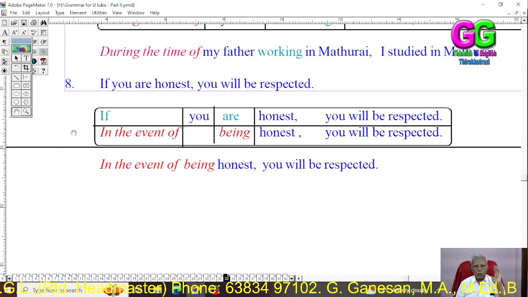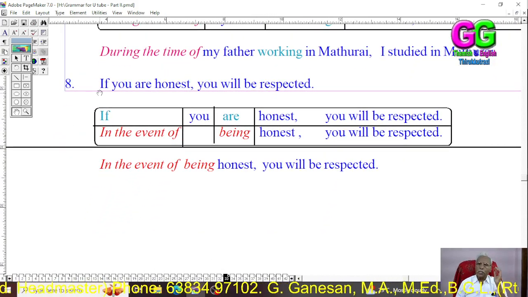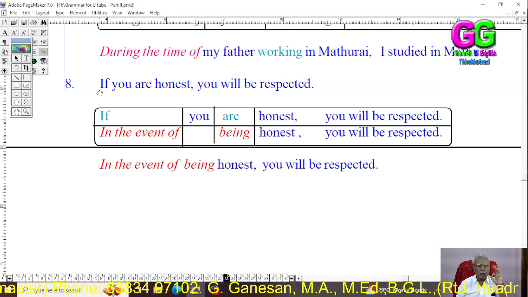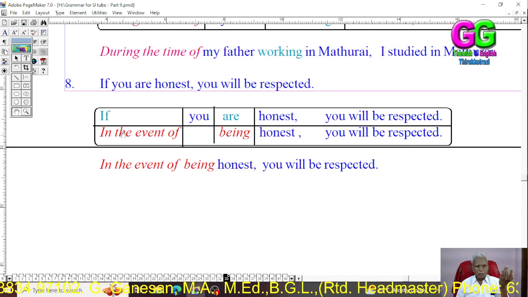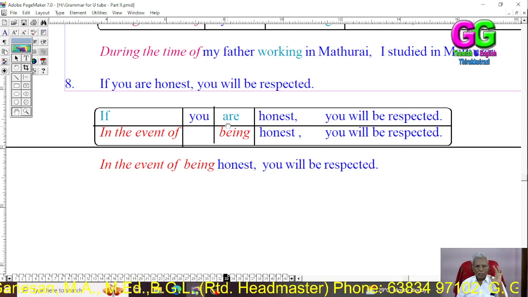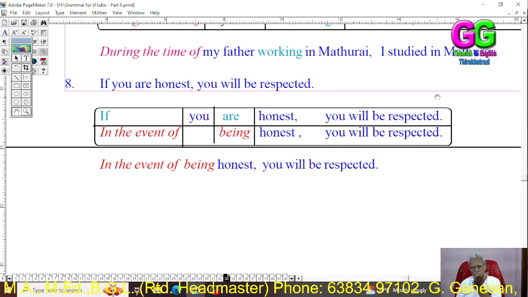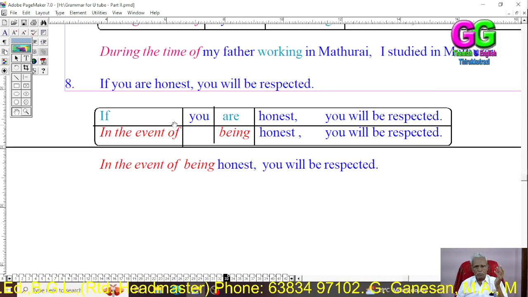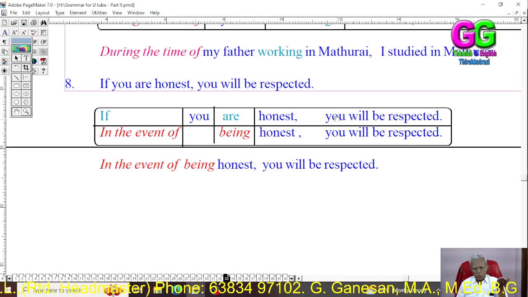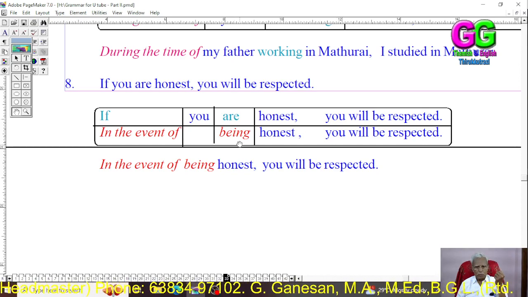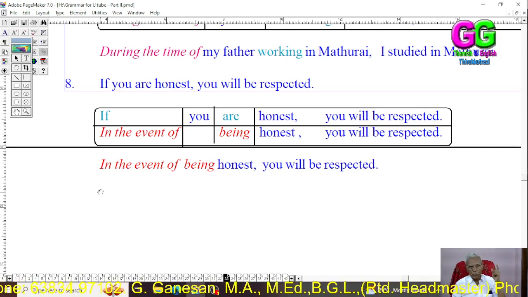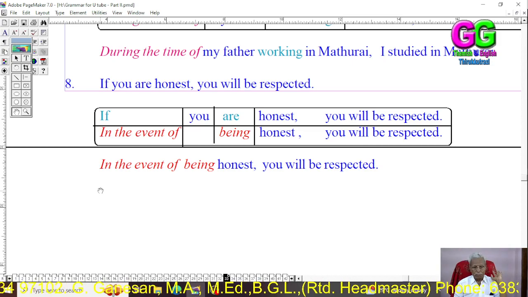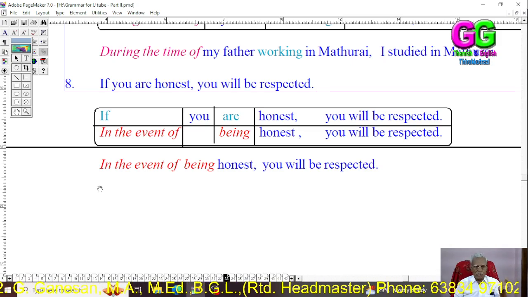Then, if you are honest, you will be respected. Here we have to reduce the subordinate clause starting with if into a phrase. If its phrase is in the event of or in case of, then you, drop the subject. It is not needed here. Then are, its present participle is being. If you are honest becomes in the event of being honest. Okay? In the event of being honest, you will be respected.